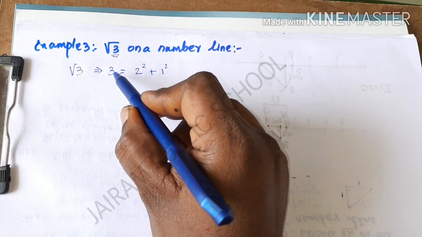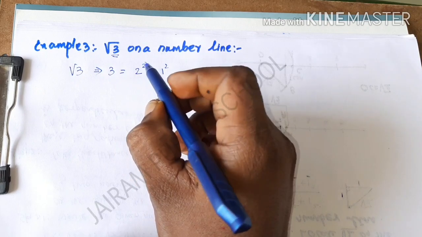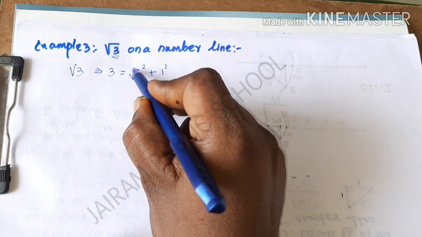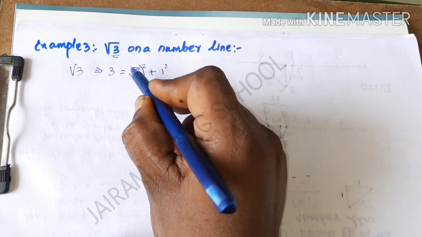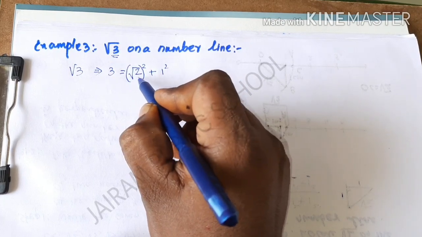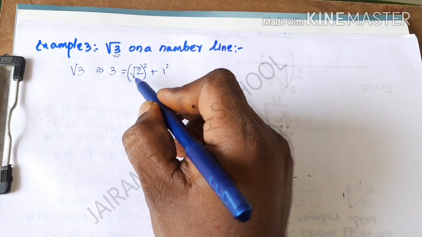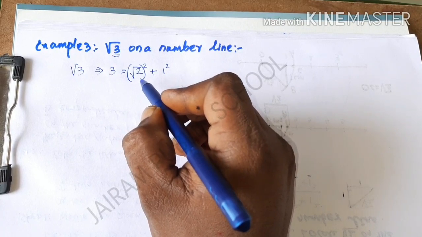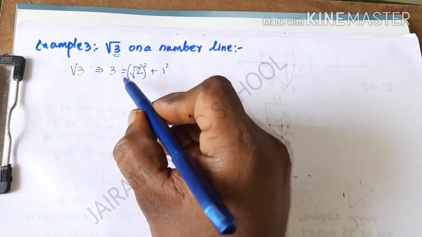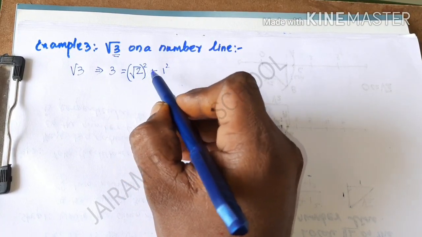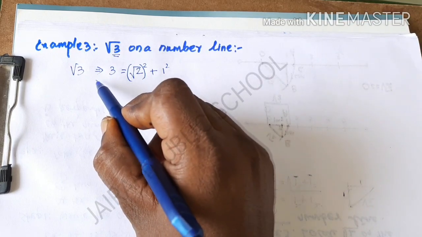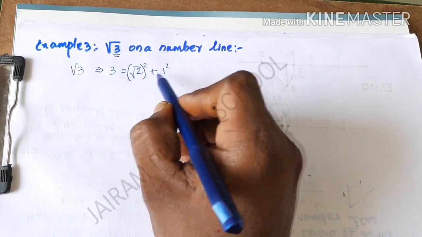So we can't get that exact 3 value here. So I am going to take that root 2 value. I am going to use the irrational number concept here, because 3 alone is a different condition, so listen to the concept clearly. The 3 can be written as root 2 whole square plus 1 square. So by using the Pythagoras theorem I am going to find that answer here.